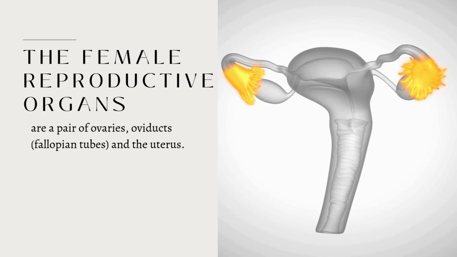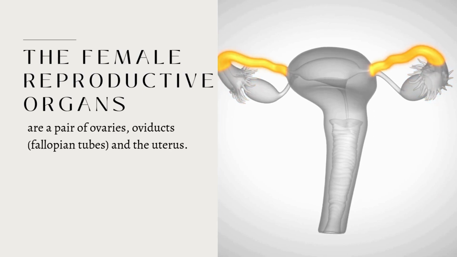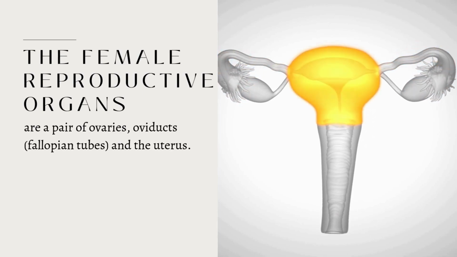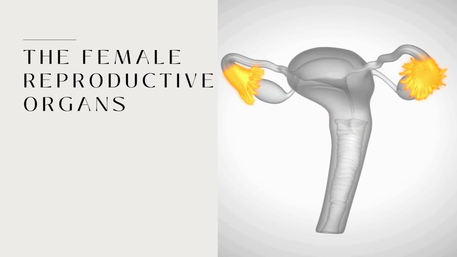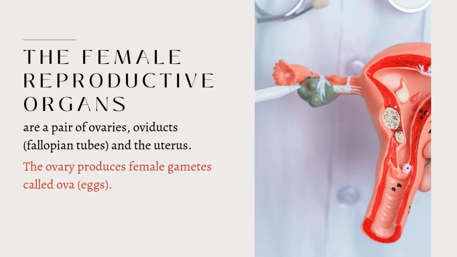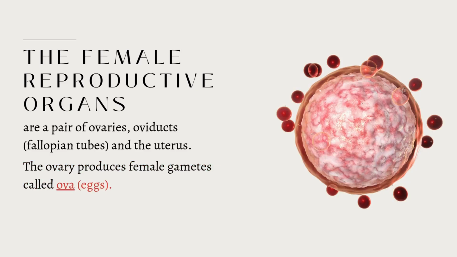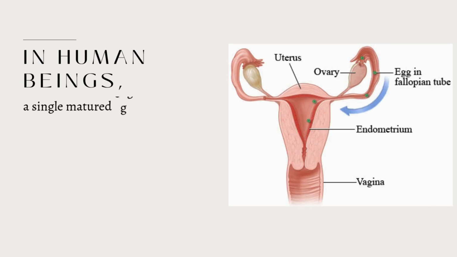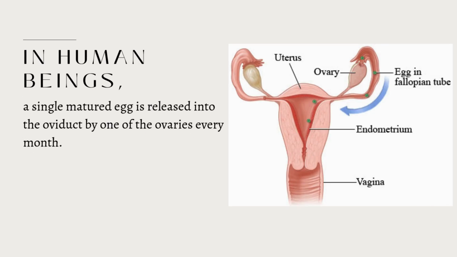These are a pair of ovaries, oviducts, and the uterus. The ovary produces female gametes called ova or eggs. In human beings, a single matured egg is released into the oviduct by one of the ovaries every month.